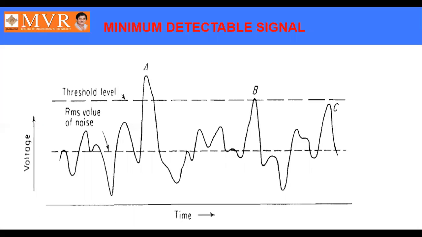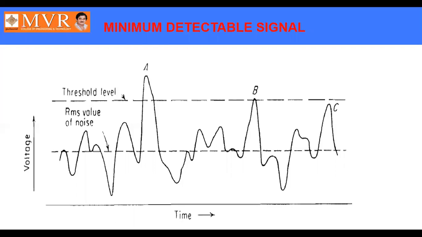So already we have seen that the minimum detectable signal, S minimum, is nothing but the power received at the receiver. While if you want to give the minimum detectable signal, we should be given what the minimum value is. That minimum value is supposed to be a threshold level. Any value which is greater than the threshold level, we can say that there is a target present. If any value is less than the threshold level, we can say that there is no target. The entire target detection depends upon the value of the threshold we have designed.